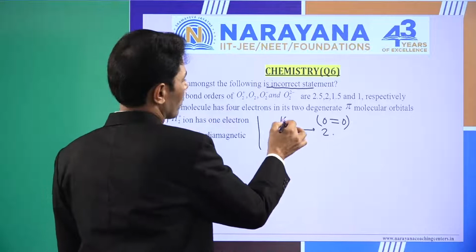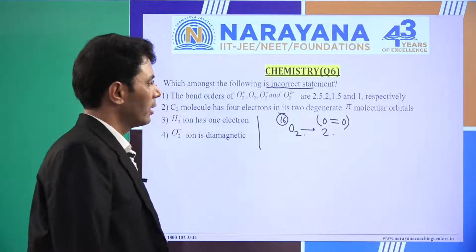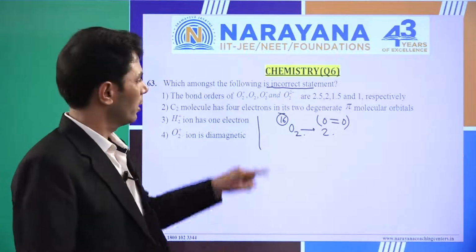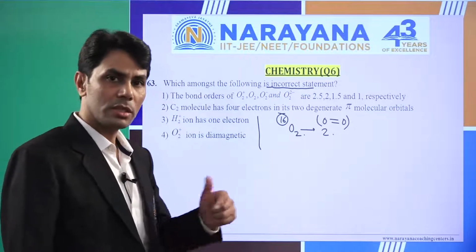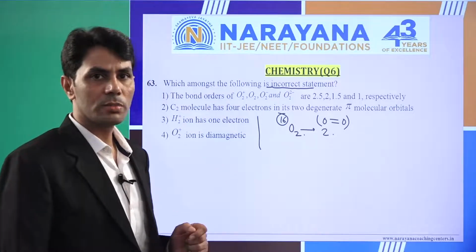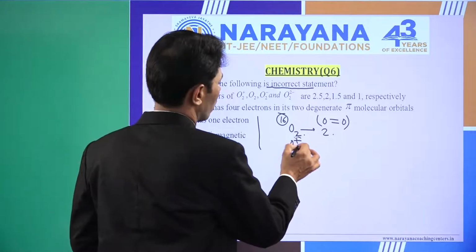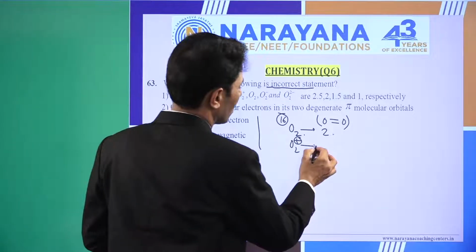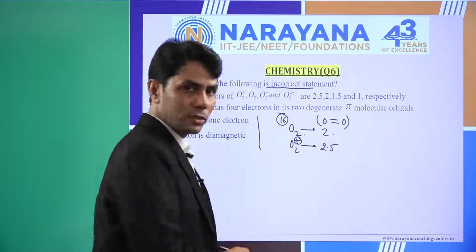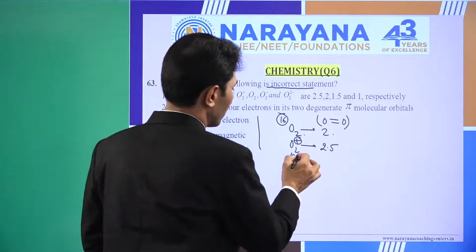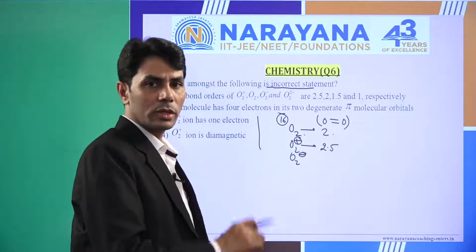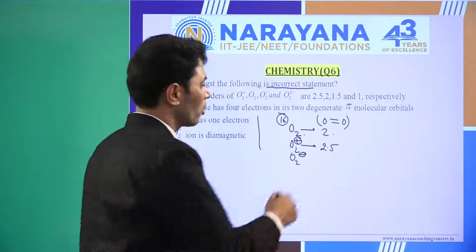It has 16 electrons. If we remove or add 1 electron, what will be the change in bond order? The bond order will change by 0.5. So for O2+, the bond order will increase by 0.5 unit. For O2-, we add the electron in the anti-bonding orbital, so the bond order will decrease.